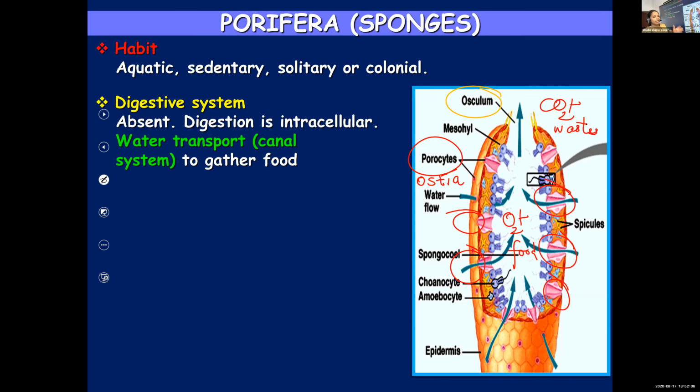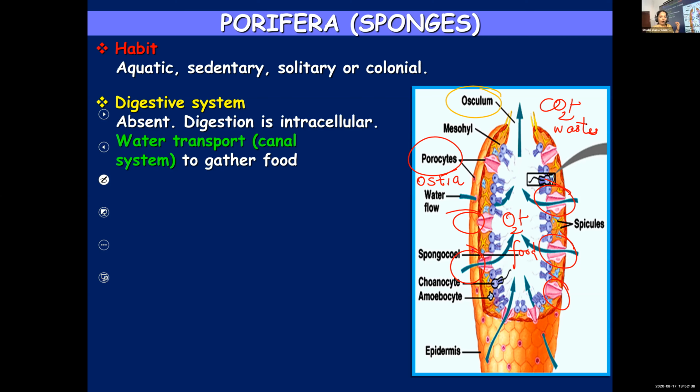Once again I will repeat. In Porifera, respiration, or exchange of gases, removal of waste, intake of food and oxygen, all that is carried out by a water transport or canal system. To facilitate it, they have so many minute openings throughout their body. You call them ostia. And there is one single large opening known as the osculum.